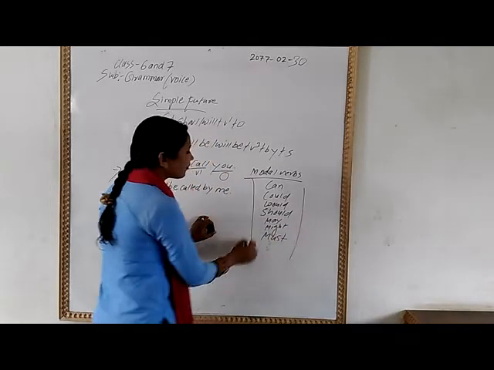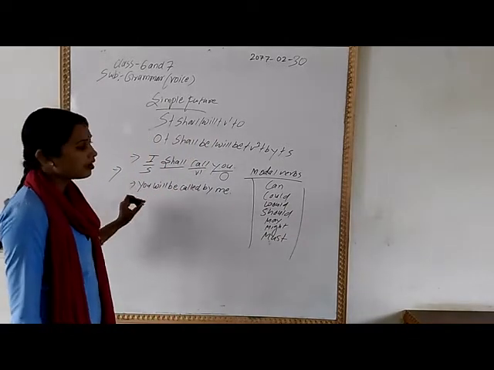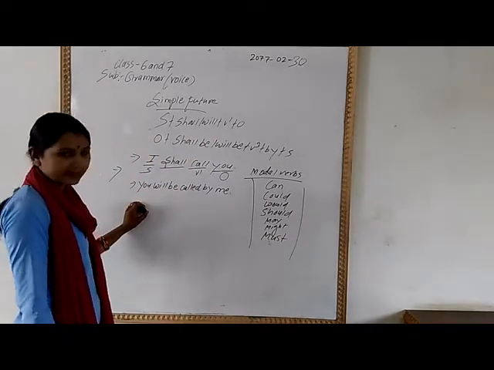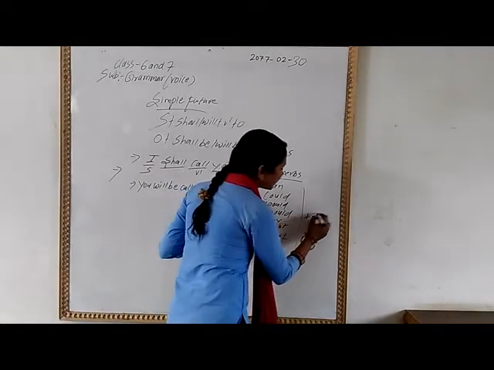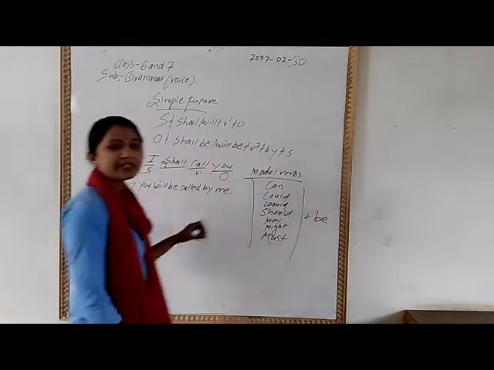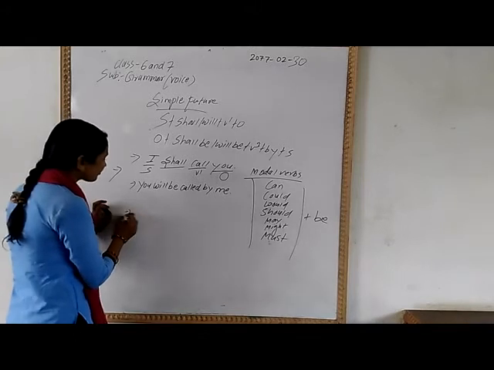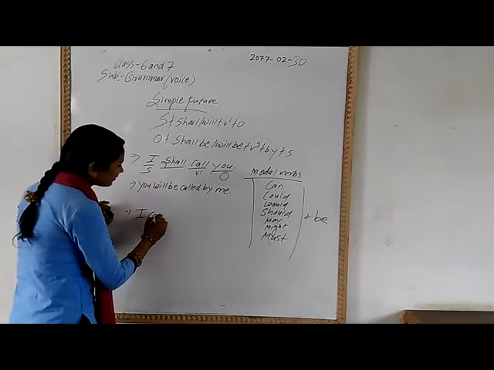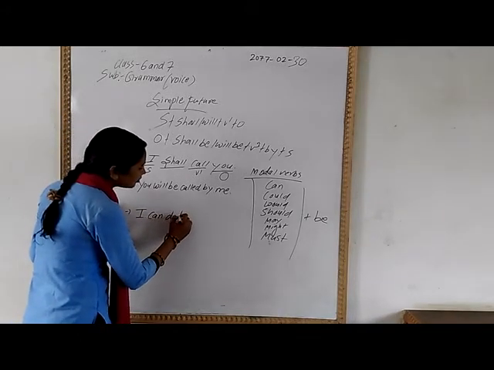These verbs are formed like this. For example, you should also add be here. Now I am providing an example: I can do this work.